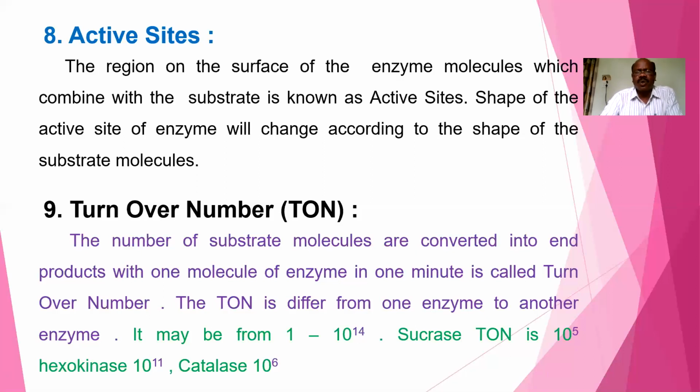Now coming to turnover number. The number of substrate molecules converted into end products by one molecule of enzyme in 1 minute is called the turnover number or TON. It may differ from one enzyme to another.